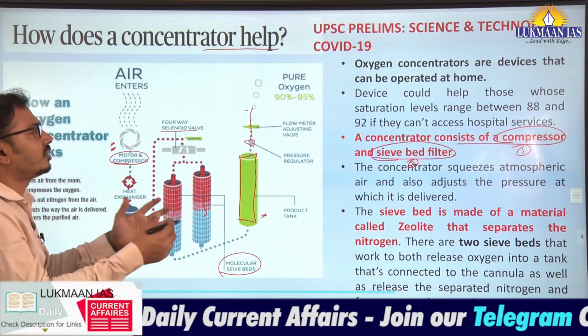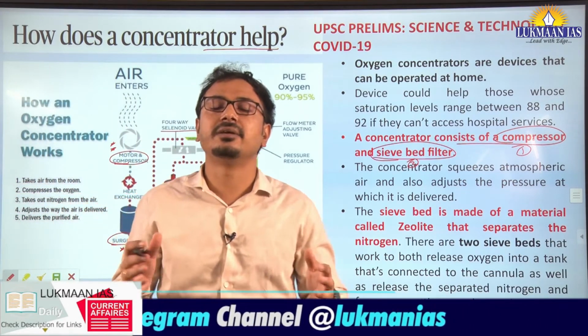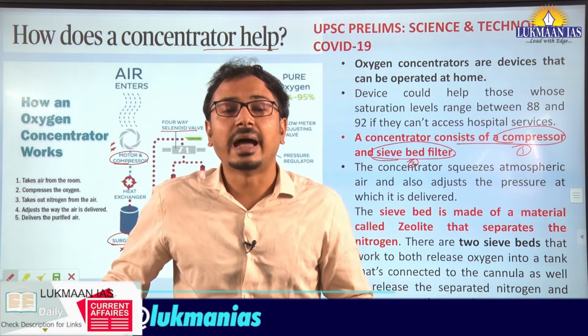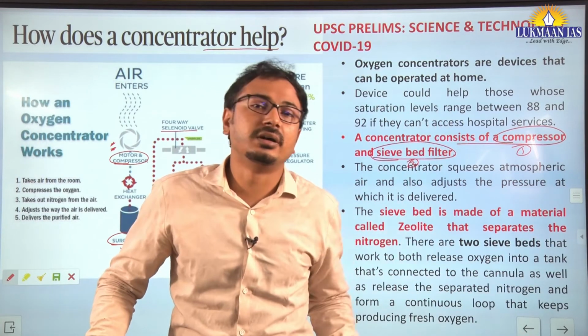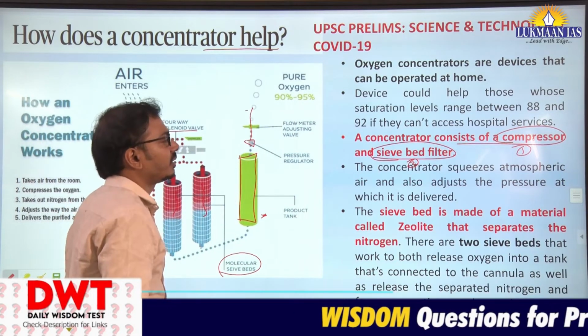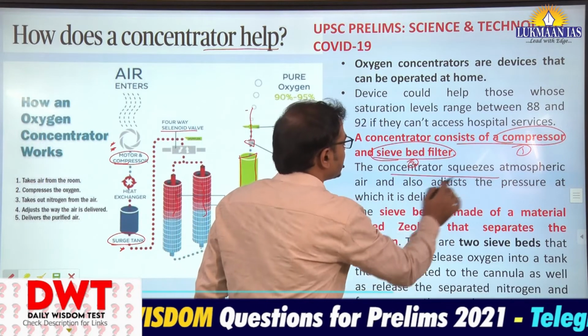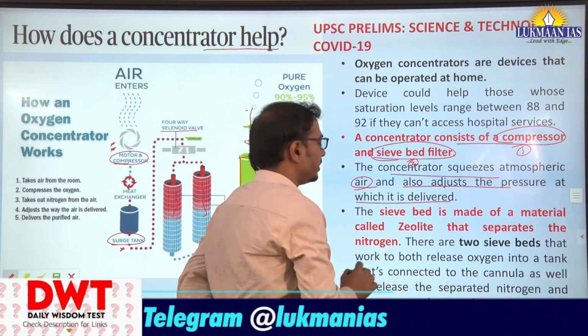Now this particular oxygen concentrator is feasible to work at home, as against those oxygen cylinders built through industrial oxygen. So how does it work? The concentrator squeezes atmospheric air and also adjusts the pressure at which it is delivered.